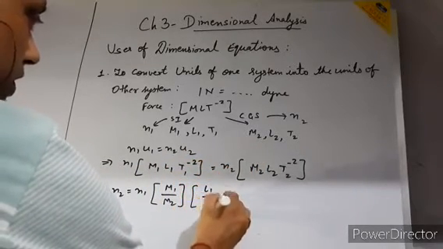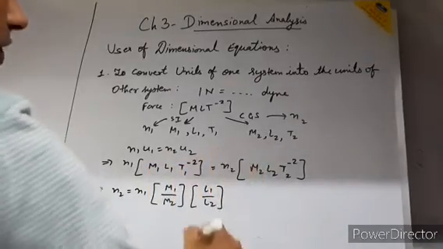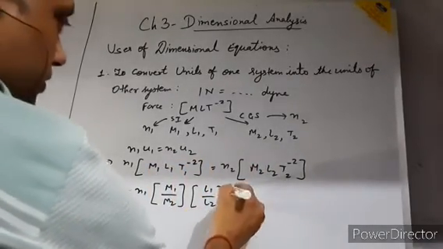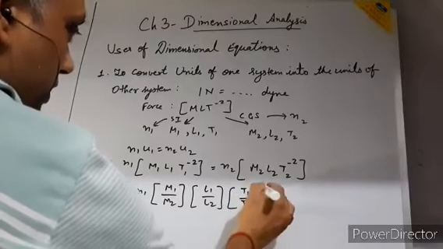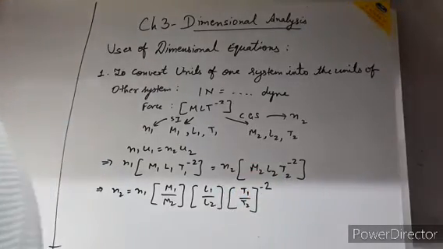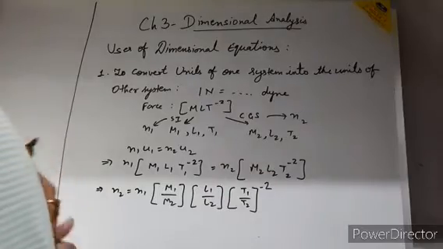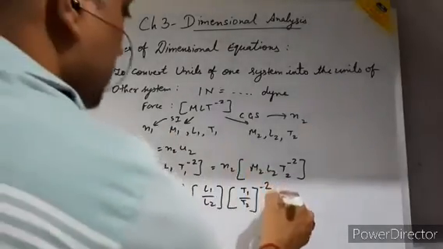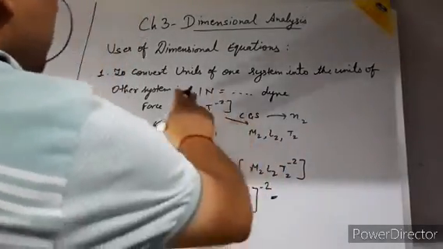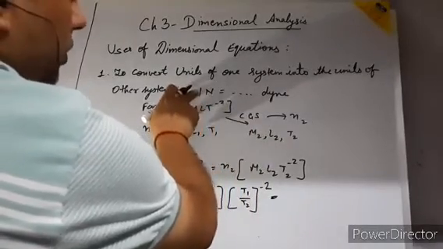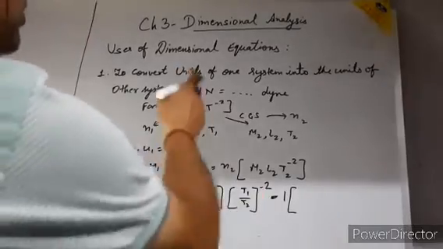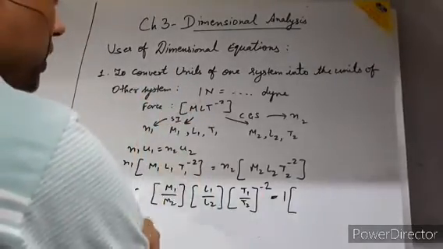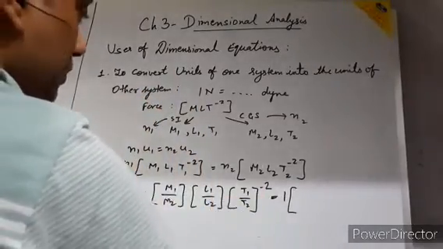L1 upon L2, again the power is 1, so write L1 upon L2. And it is T1 upon T2, but here the power is minus 2. Clear? Now, this is my N1, 1. So write here 1. Numerical value of first system. Okay, so it is 1. So I am writing here 1.